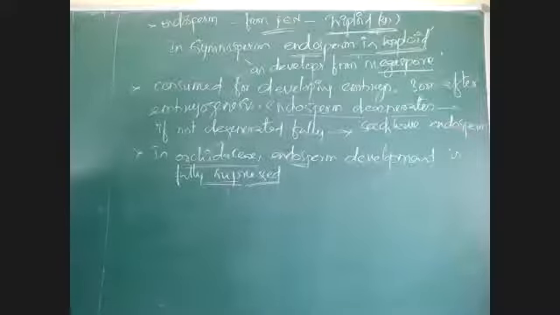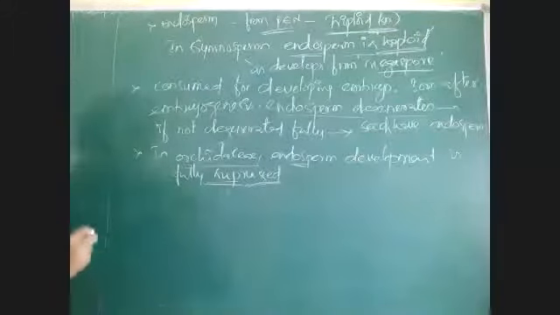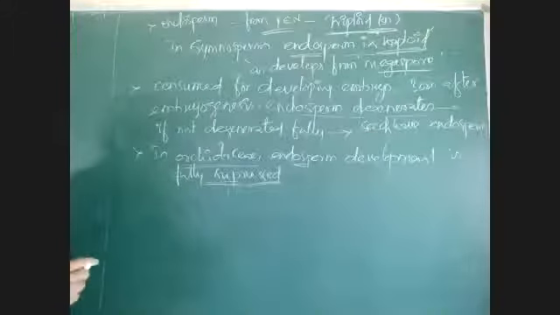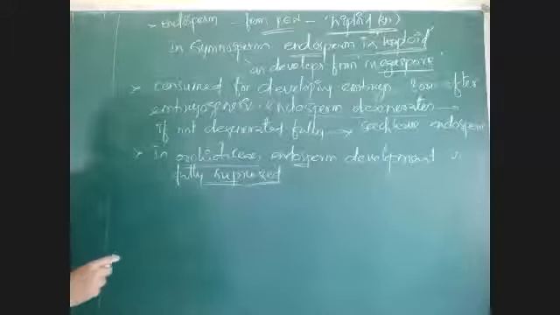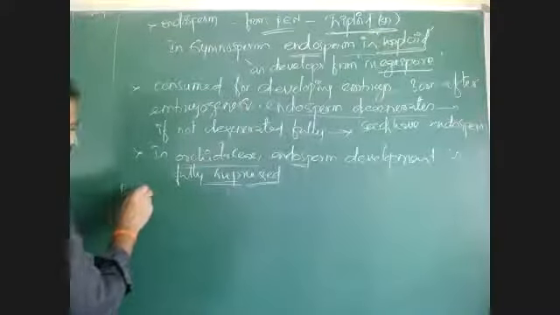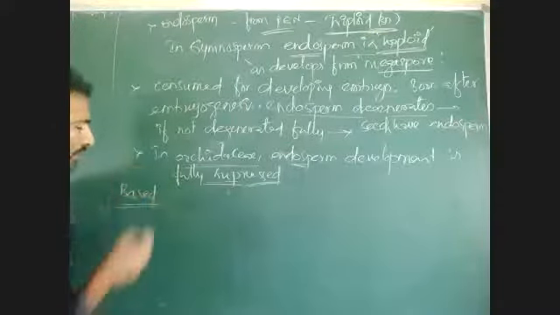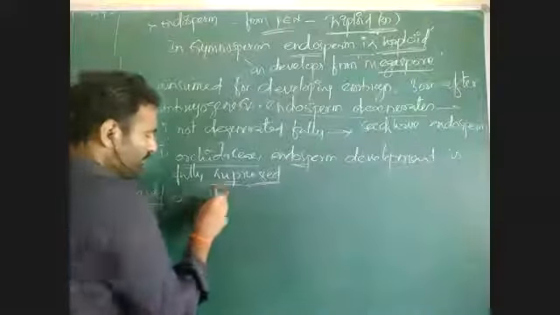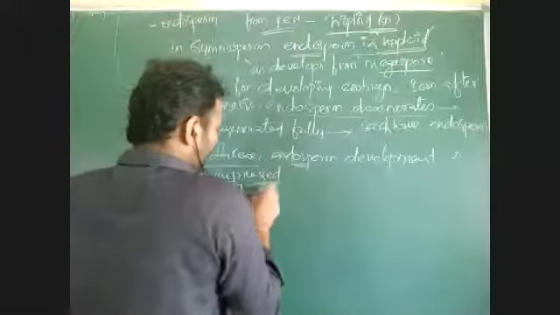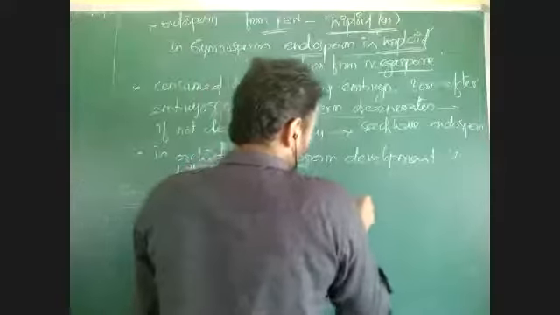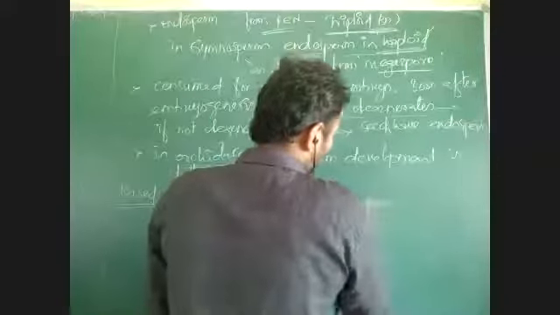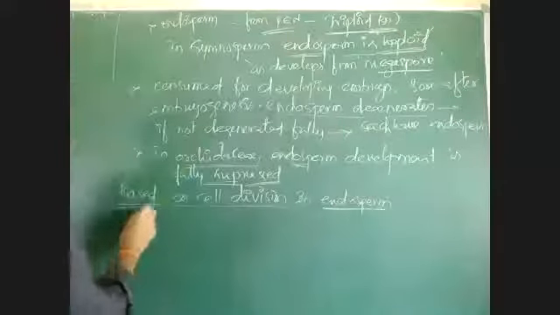Okay, this is about endosperm. If you see endosperm types, based on the cell division that takes place during endosperm formation from the primary endosperm nucleus, based on how the cells are dividing in endosperm, this endosperm is of three types.